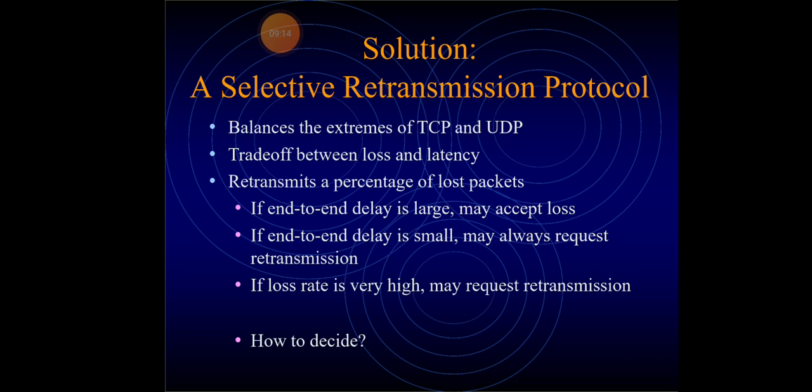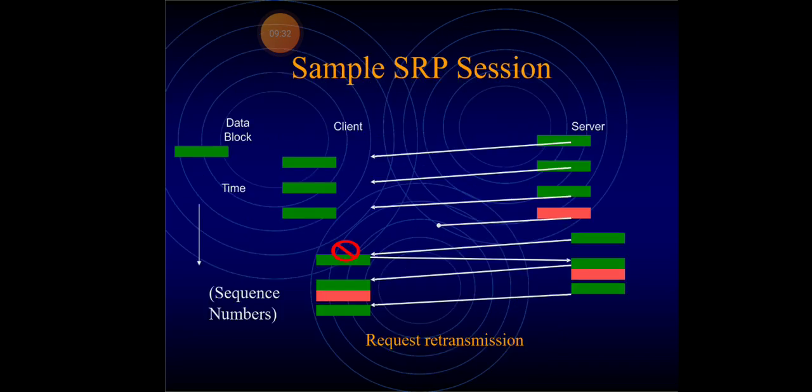Then the solution is a selective retransmission protocol. We have to balance the extremes of TCP and UDP and trade off between loss and latency, and retransmit a percentage of lost packets. That means if end-to-end delay is large, we may accept loss. If end-to-end delay is small, we may always request retransmission. If the loss rate is very high, we may also request retransmission.